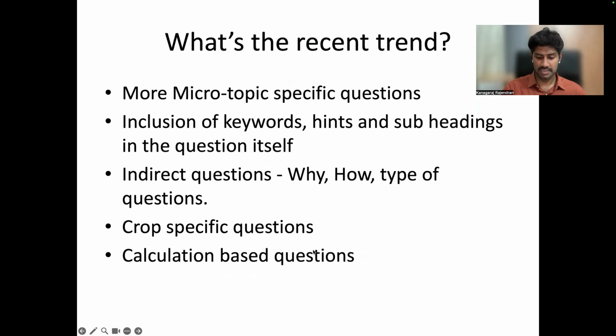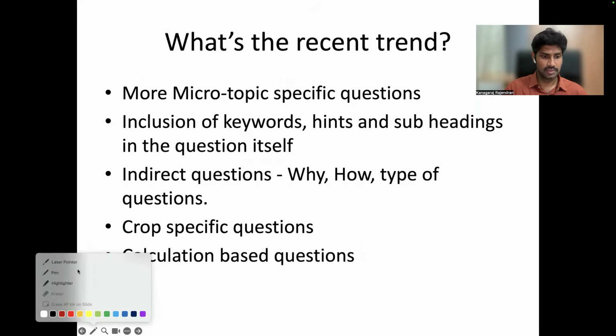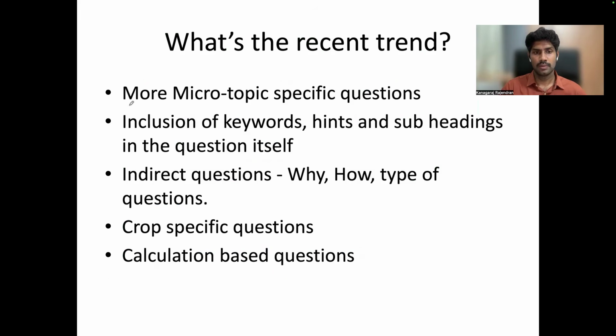So what are the major changes in the Agriculture Optional paper? What are the recent trends? For the last 2-3 years, one major change is that there are more micro topic specific questions. What is the meaning of micro topic specific questions? For this, we need to understand our Agriculture Optional syllabus.